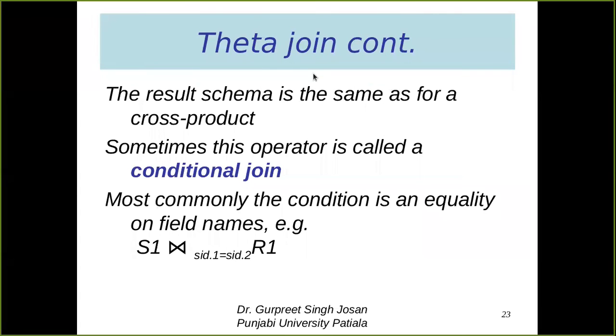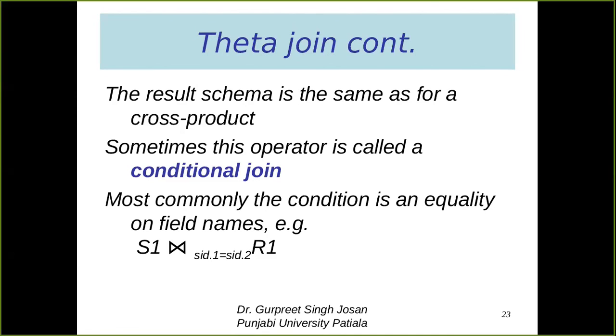The result schema is the same as for a cross product. Sometimes this operation is called conditional join. This is also known as conditional join, and most commonly the condition is an equality. So SID1 equal to SID2. The condition can be anything. It can be less than, more than. We have 6 types of condition, but the most commonly used is the equality condition, where we are comparing the tables based upon the equal sign. So column 1 is equal to column 2.